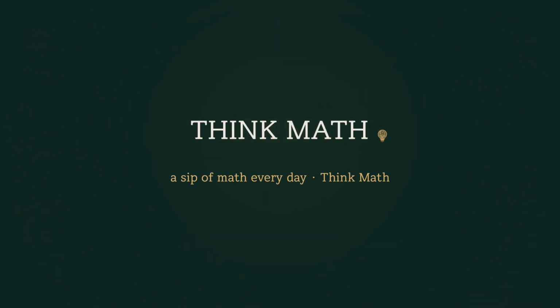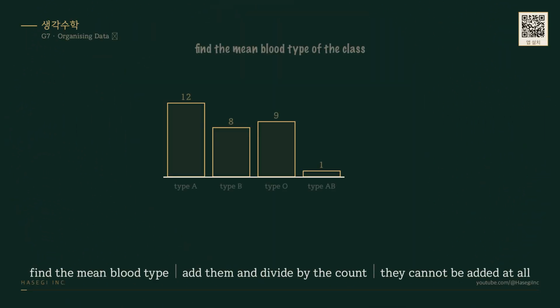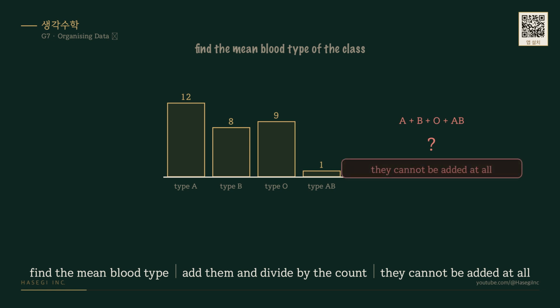Think math. Let us find the mean blood type of our class. 12 type A, 8 type B, 9 type O, and 1 type AB. Add them all up and divide by the number of people, and what comes out? Nothing comes out because they cannot be added in the first place. But can you say exactly why?